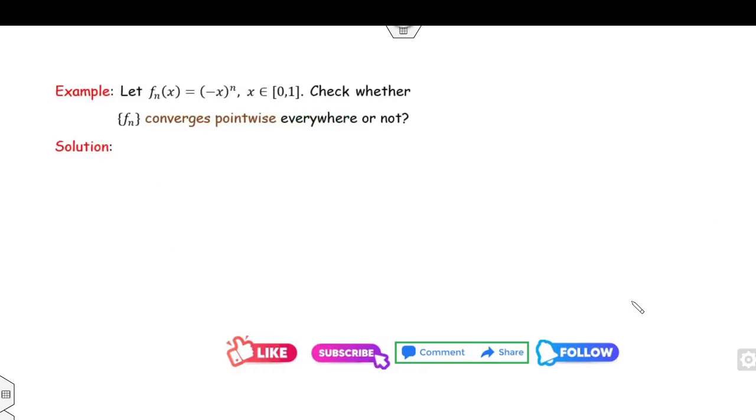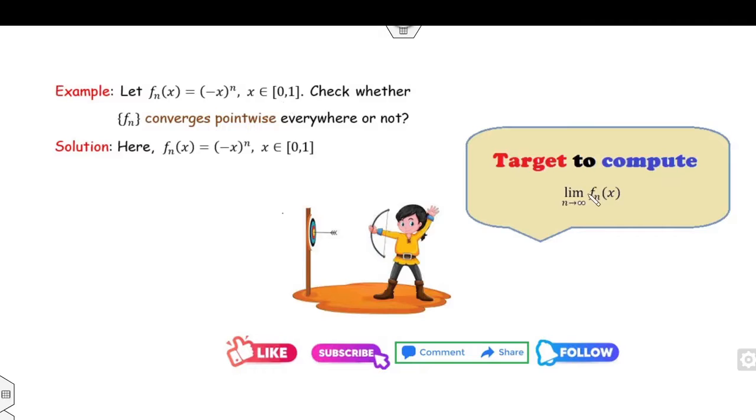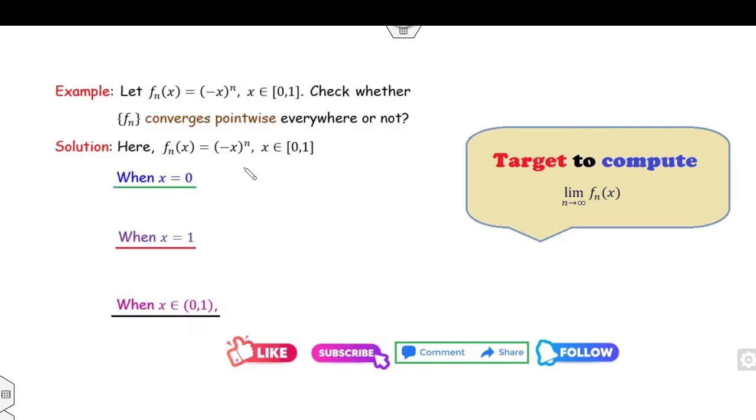Look at this another one. Check the pointwise convergence or not. Now it's a closed interval. Again, your target is to find this limit. You have three cases: when x is 0, when x is 1, and when x lies between 0 to 1. When x is equal to 0, what is the value of fn(x)? This is 0. So what is the limit of fn(x) as n approaches infinity? That is again 0. That means the limit exists.